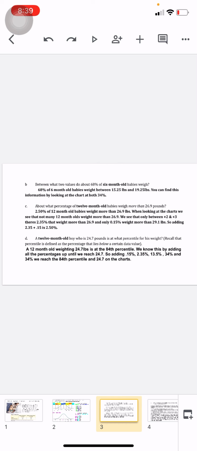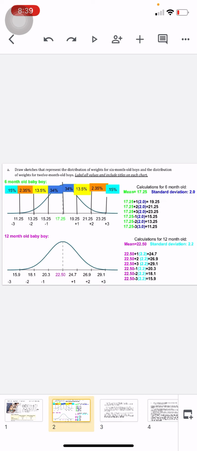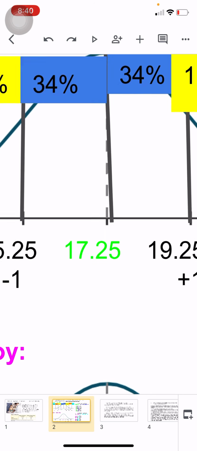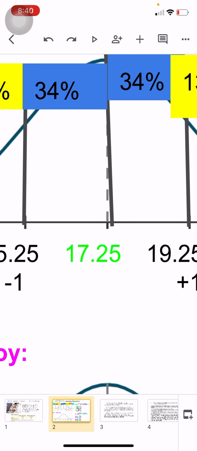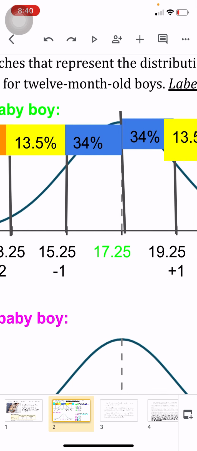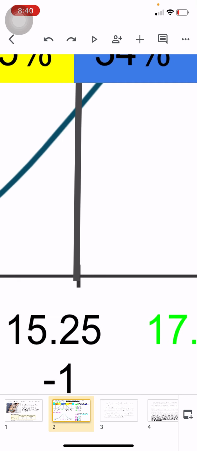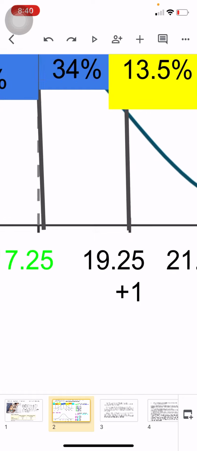This next question asks between what two values do about 68% of 6-month-old babies weigh? So 68% of 6-month-old babies weigh between 15.25 pounds and 19.25 pounds. You can find this information by looking at the chart at both 34%. So right here are both the 34%, and 34 plus 34 is 68. So 68% of data is from 15.25 to 19.25.